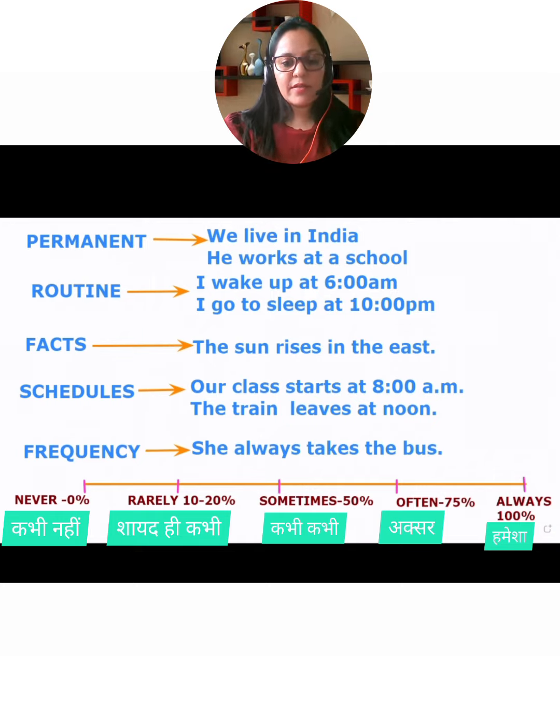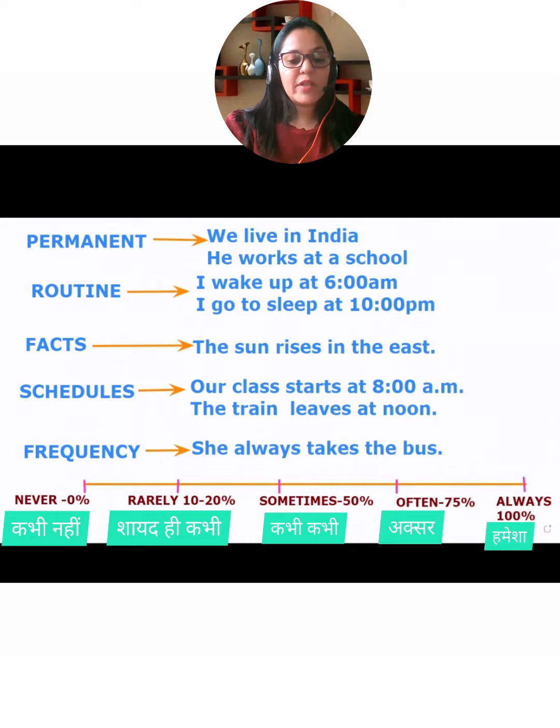Now, in another example, in present simple tense, we talk about facts. For example, the sun rises in the east. Okay, so this is a fact. The sun always rises in the east, right? The sun will never rise from the west. So it's a fact and it's a decided fact. It's just true. Okay, so we could also say the sun sets in the west. Okay, that is also true.